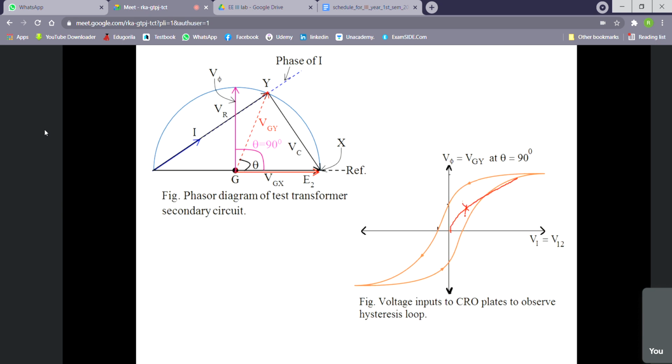Why? Because this transformer is initially energized. It has been used previously. So we shall get only the other loop, the other part.